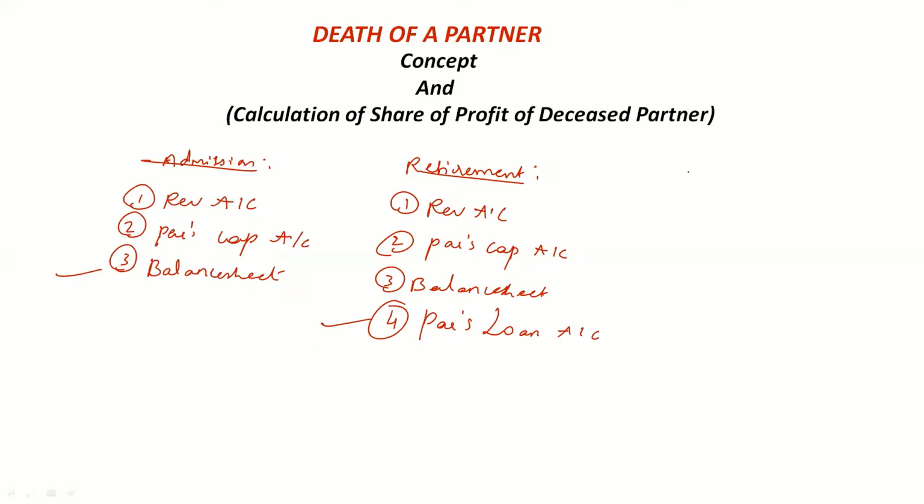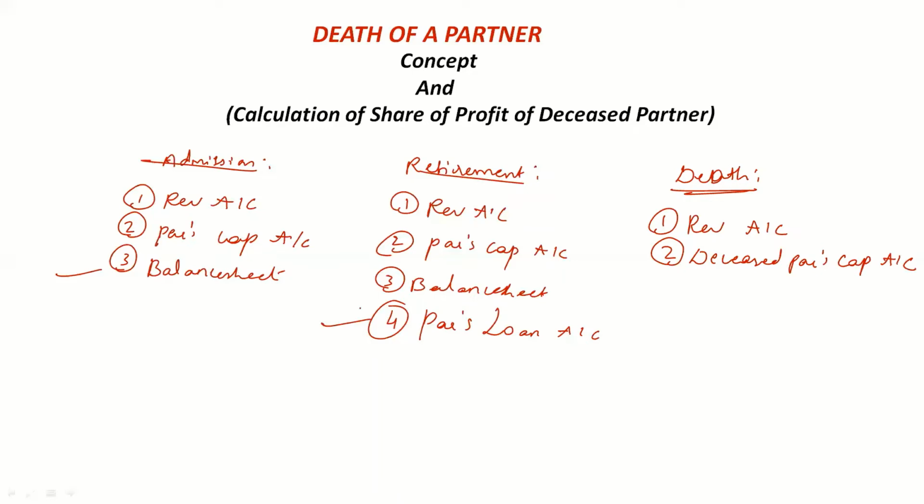Now let's talk about the death of a partner. Let's see which accounts we need to prepare. Here there are certain changes. First of all, the revaluation account is to be prepared, same as in admission and retirement. Second, we prepare only the deceased partner's capital account. This point is very important.